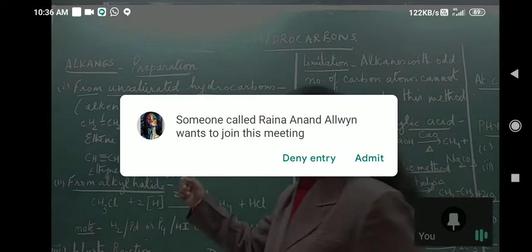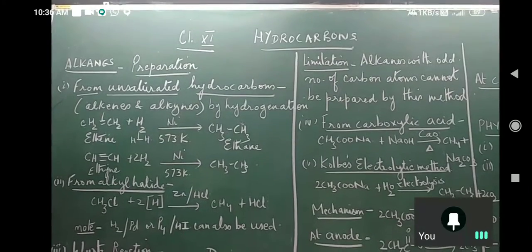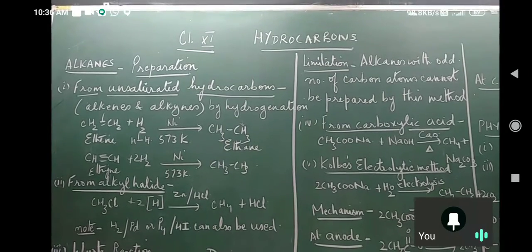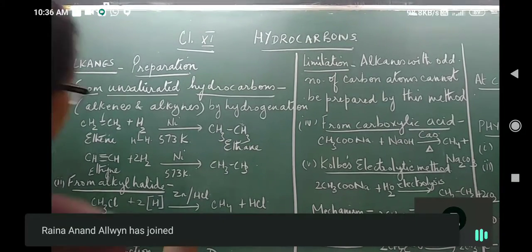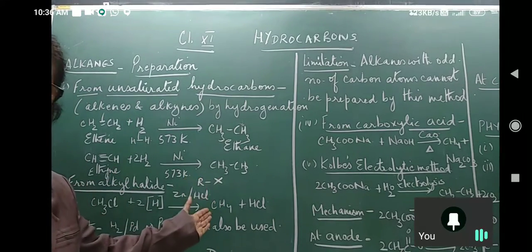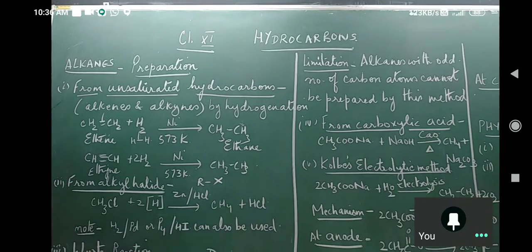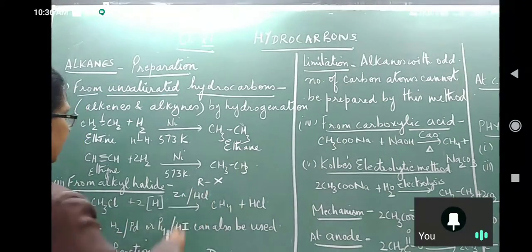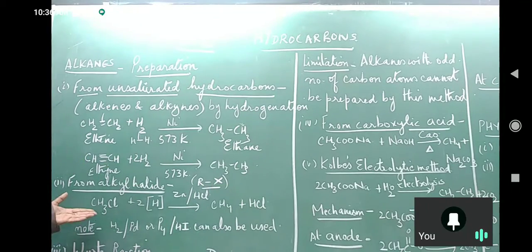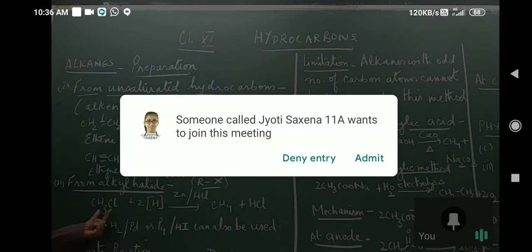Now the second method of preparation of alkanes is from alkyl halides. Now what are alkyl halides? The general formula will be RX, isn't it? R can be any alkyl group, methyl, ethyl, propyl, and X can be chlorine, bromine, or iodine. So the general formula of alkyl halide is RX. Now look here, I have given one example. Methyl chloride. This is your alkyl part, this is your halogen part. It can be methyl bromide also, it can be methyl iodide also.